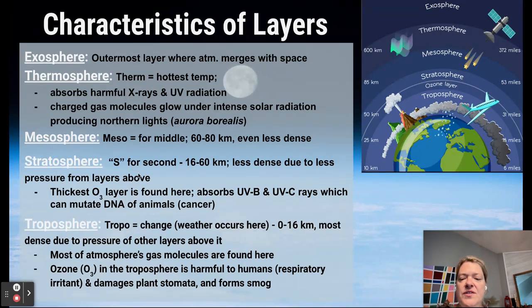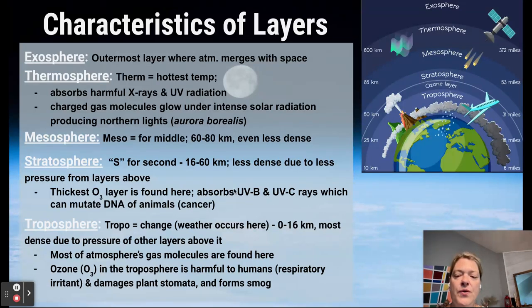The stratosphere. So this is one that you really need to know. It is the second layer of the atmosphere from Earth, so it's closest to us. Our thickest layer of ozone is found here. That's what you need to know. It's the thickest layer of ozone. This is the layer that absorbs all of the harmful ultraviolet light from the sun.